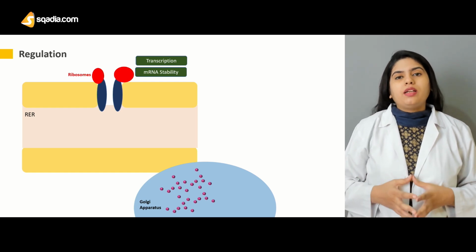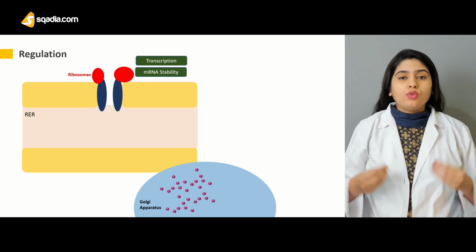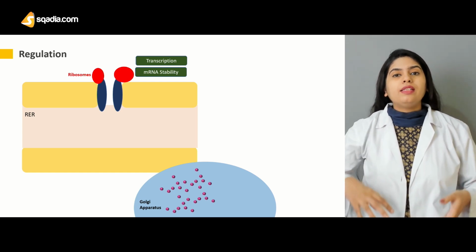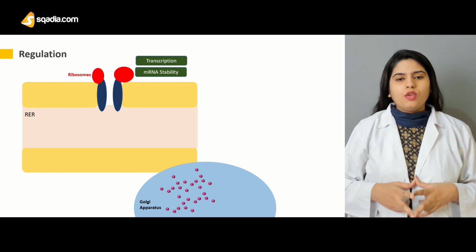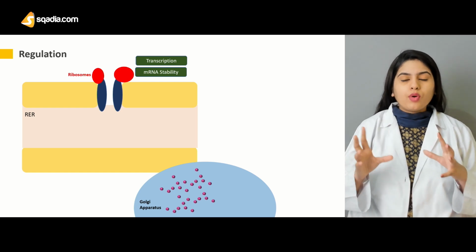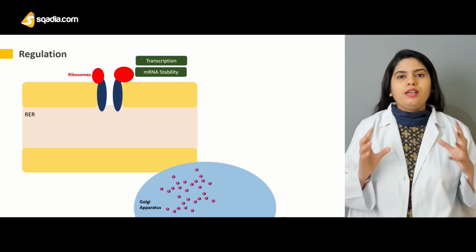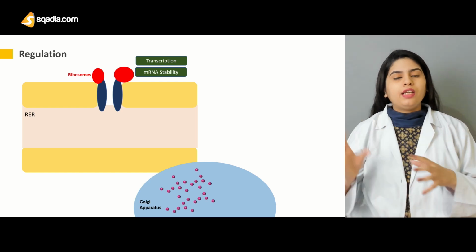What is messenger RNA stability? Messenger RNA is produced and messenger RNA is degraded. These are two steps that take place in the body. Messenger RNA stability is basically the gap or the time duration in which the messenger RNA is produced and then decayed or degraded.